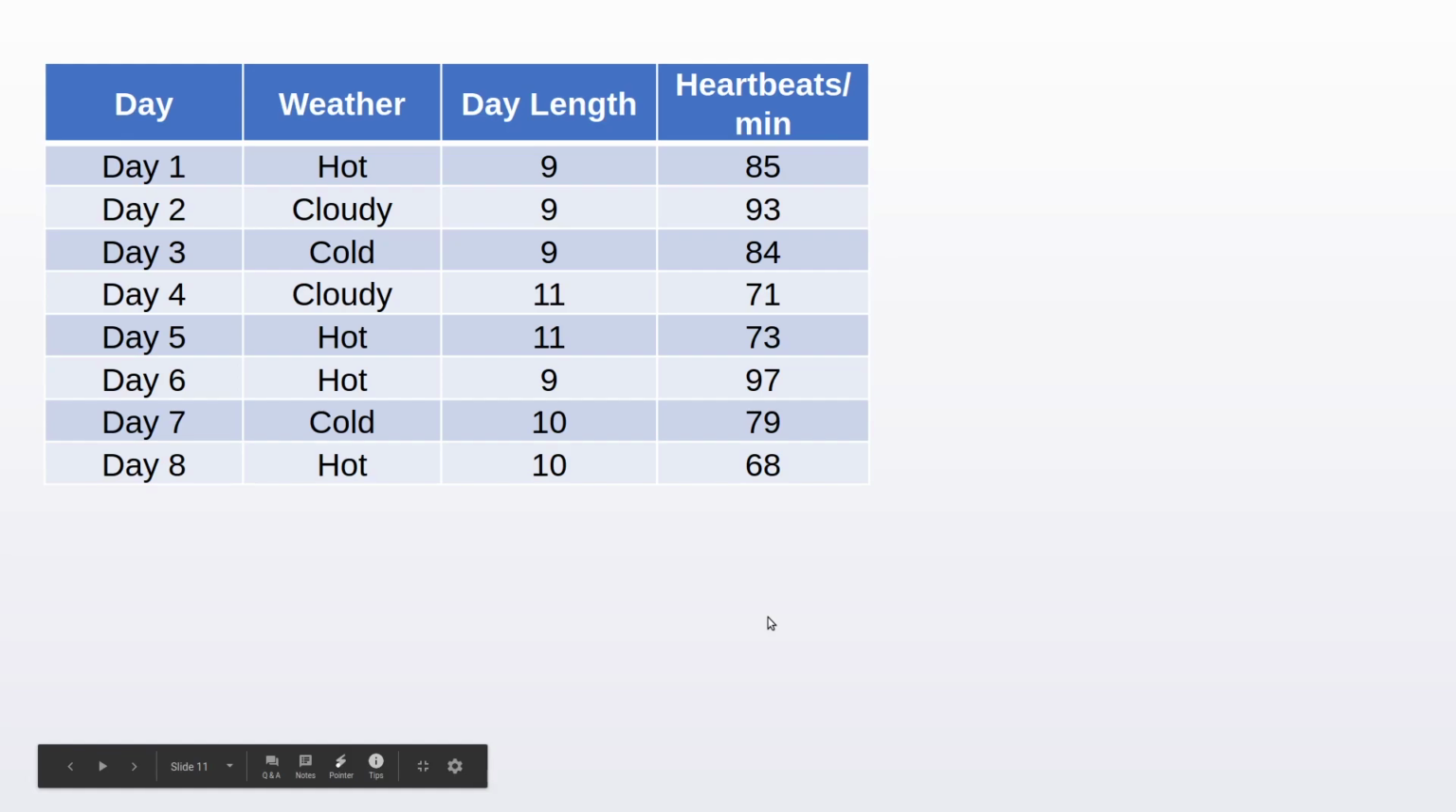Every day you make a note of whether the weather is hot, cloudy, or cold. Every day you measure the length of the day in hours and you record it. And then you also record your heartbeat at the end of every day.